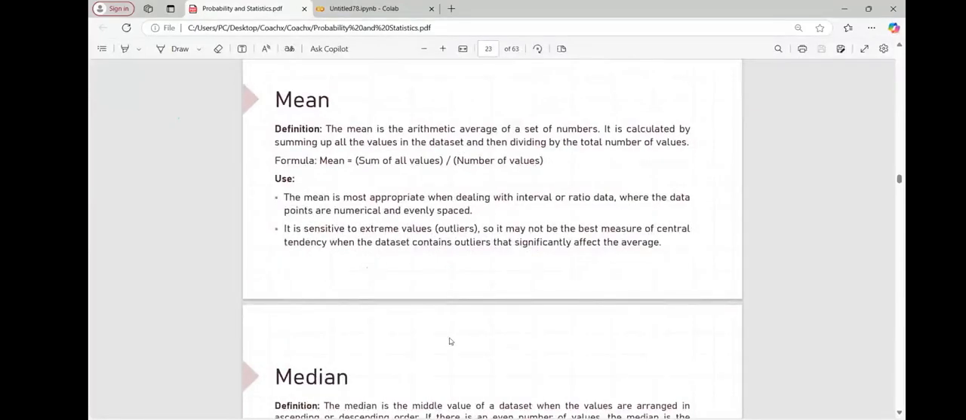Now let's understand what is meant by mean. Everyone knows what is meant by mean? Nothing but average, the average of a set of numbers. The average of a set of numbers is the sum of all values divided by the total number of values. That is how we get the mean. So the mean is an arithmetic average of a set of numbers, which we calculate by summing all the values of the data set points and then dividing by the total number of data points. That is the mean. When to use and why to use.